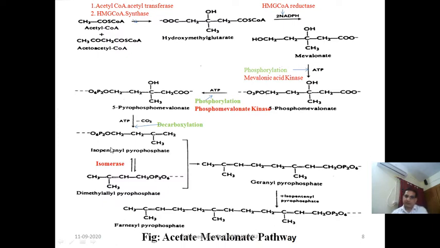Now this mevalonate, because of phosphorylation in presence of mevalonic acid kinase, is converted into 5-phosphomevalonate, and this phosphate group will attach at the fifth carbon atom in place of the hydroxyl group. This phosphate group is coming from ATP, that is adenosine triphosphate. Again this 5-phosphomevalonate undergoes phosphorylation in presence of phosphomevalonate kinase to form 5-pyrophosphomevalonate.